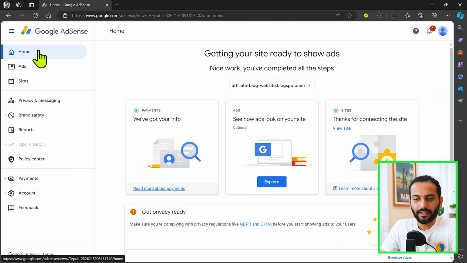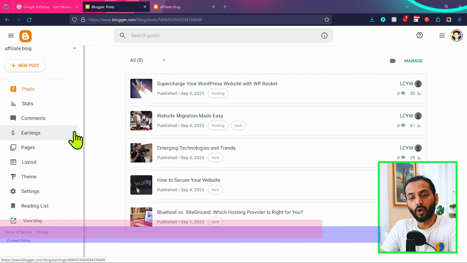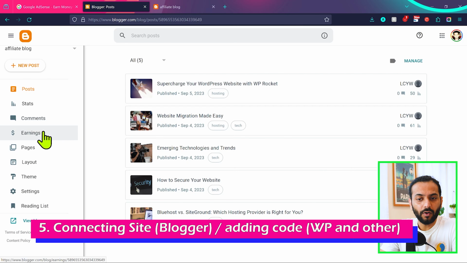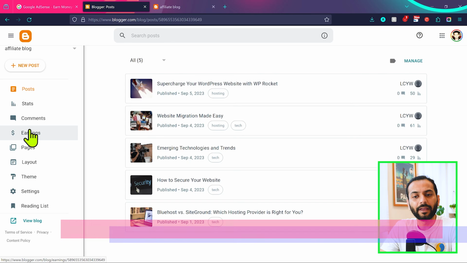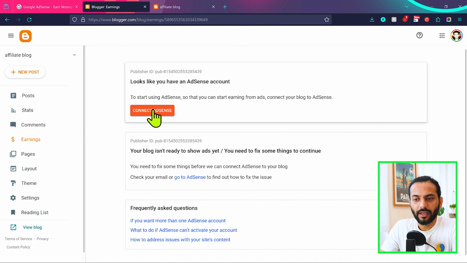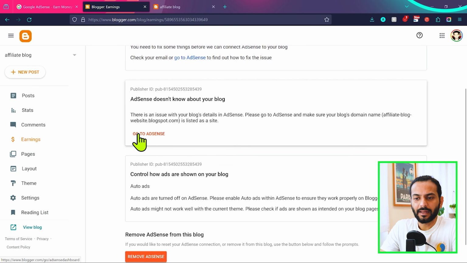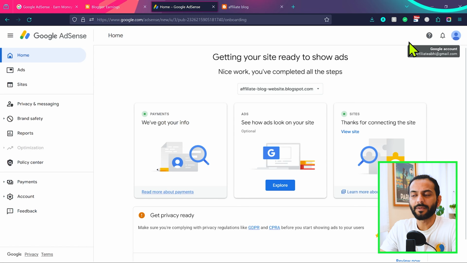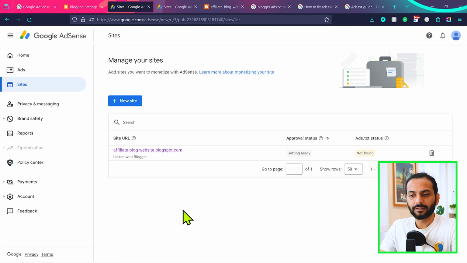We'll go back to home again. So if it is a blogger website, you need to go back to your blogger account. And then on the left side, you need to click here on earnings. And then you need to click here on connect AdSense. And then click here, go to AdSense. And guys, make sure you're logged into the same account of your AdSense we just created. Now you just need to wait for Google AdSense approval.